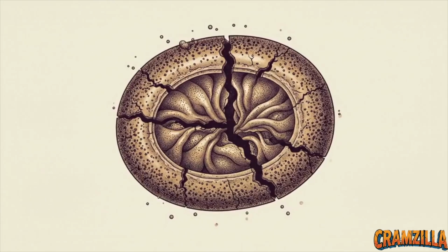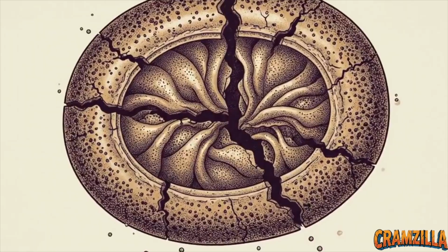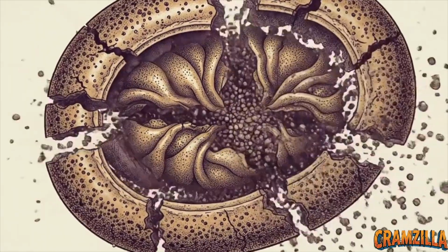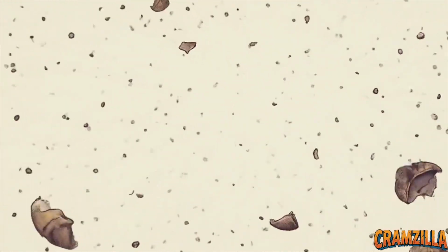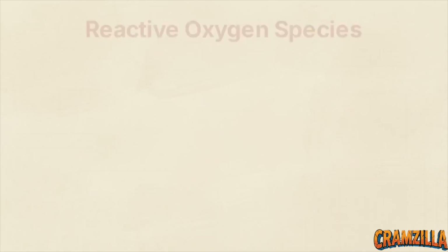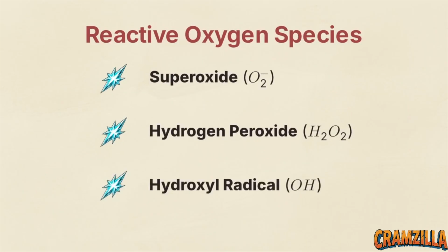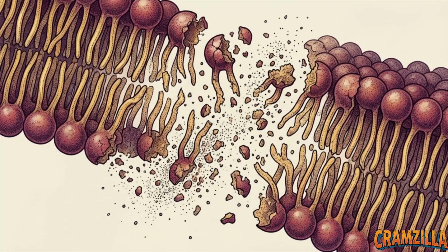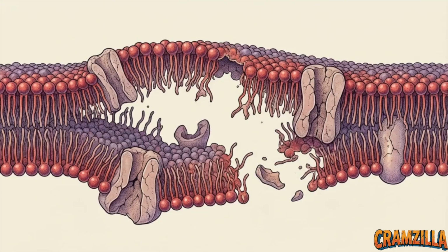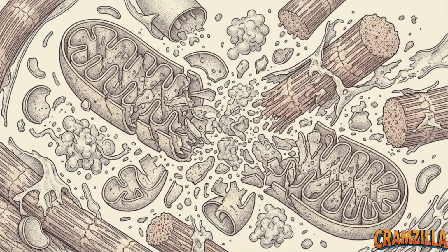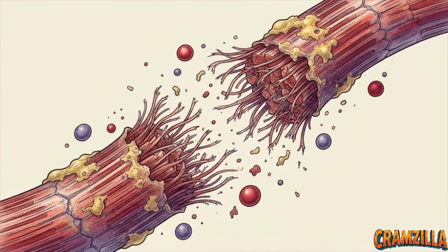In step 5, the collapsing mitochondria and arriving immune cells flood the immediate area with reactive oxygen species, or ROS. These are highly unstable molecules like superoxide, hydrogen peroxide, and hydroxyl radicals. These unstable molecules attack the cell's fats in a destructive process called lipid peroxidation. This dissolves the outer membrane and further cripples any remaining functional ion channels. At this stage, the cell has passed the point of no return. Its own energy centers and biological machinery are actively dissolving its structural integrity.